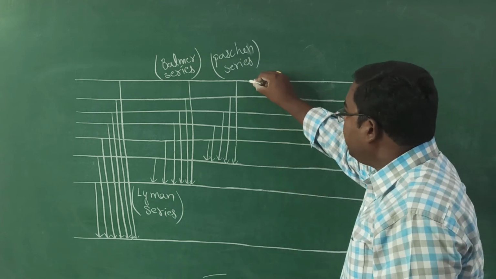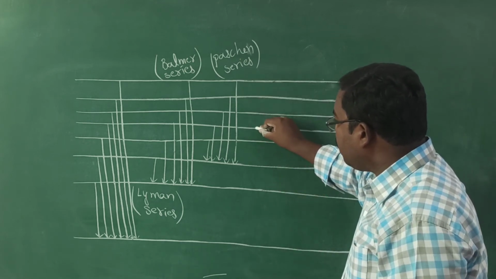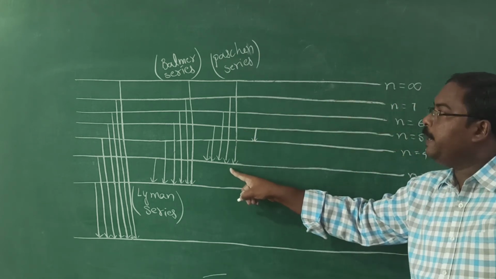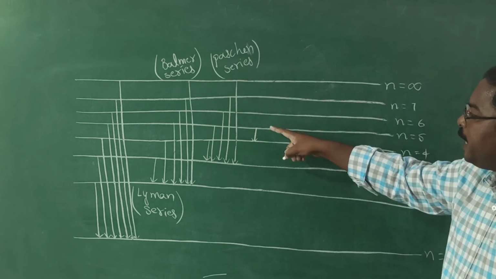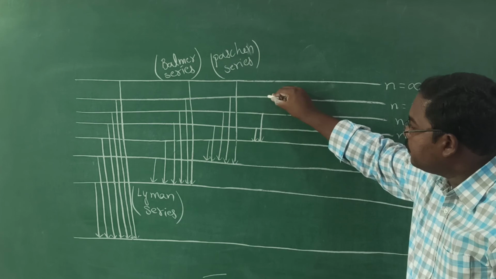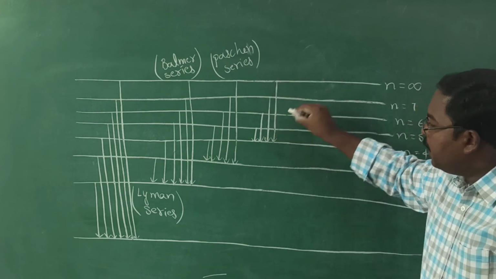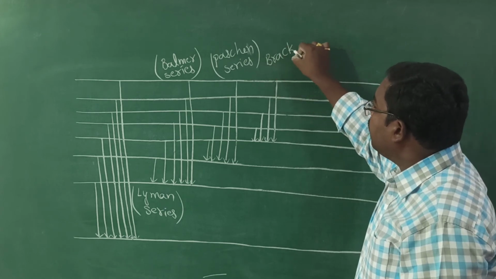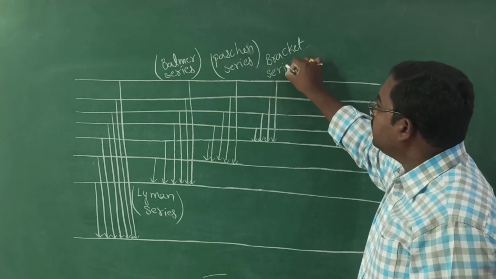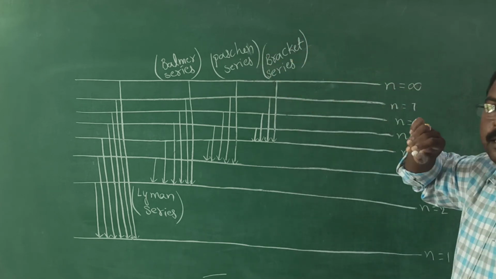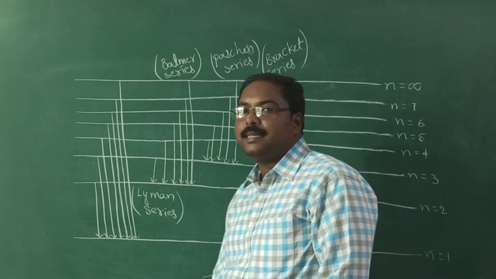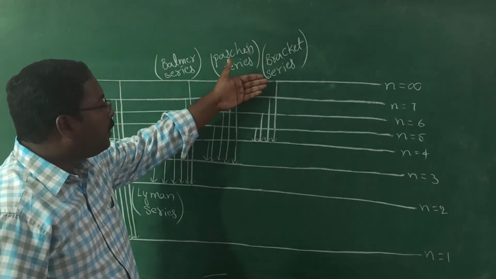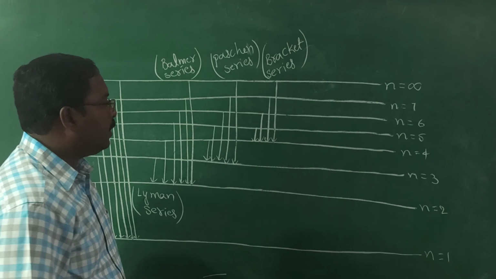Okay? Now coming to the next one, from any orbit to the fourth orbit. In the previous case, any orbit to the third orbit was the Paschen series. Now any orbit to the fourth orbit, from infinity, these are known as the Brackett series of lines, because these were observed by Brackett. So the Brackett series means the electron jumps from any orbit to the fourth orbit.